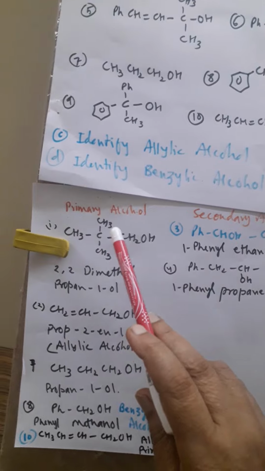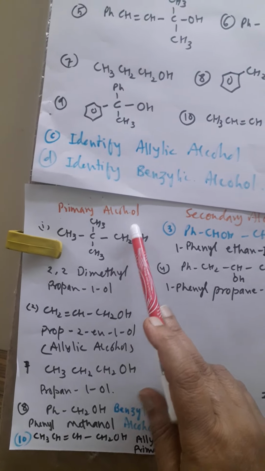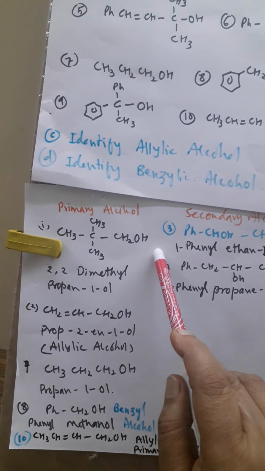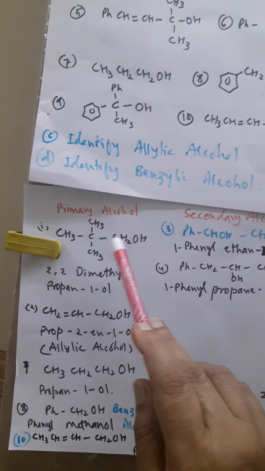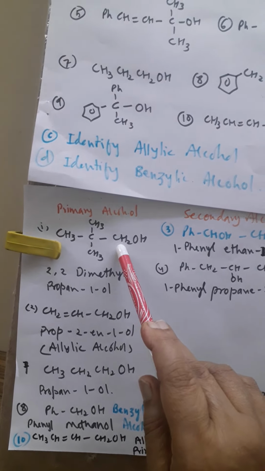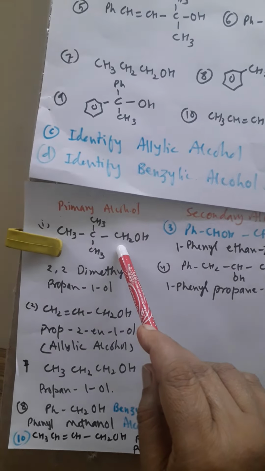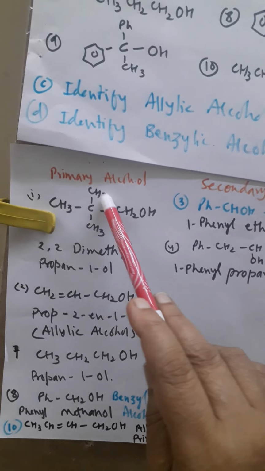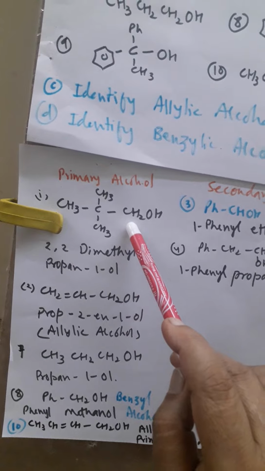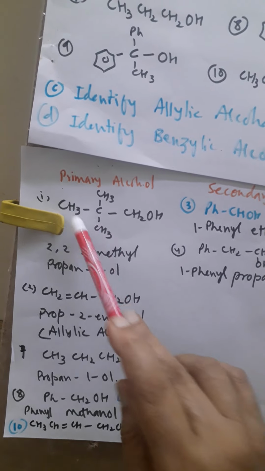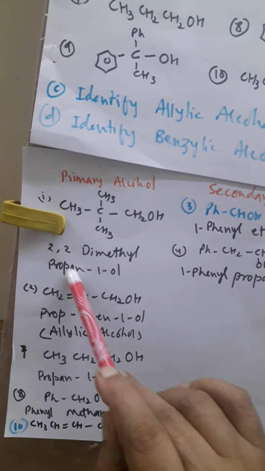First of all, you should know what is primary alcohol. So the CH2OH grouping is called primary alcohol. This carbon is primary carbon because it is attached with only one carbon. Okay, so it is called primary alcohol. And so this is primary alcohol. So what is the IUPAC naming of it? 1, 2, 3. The total carbon is 3. So it will be propane.